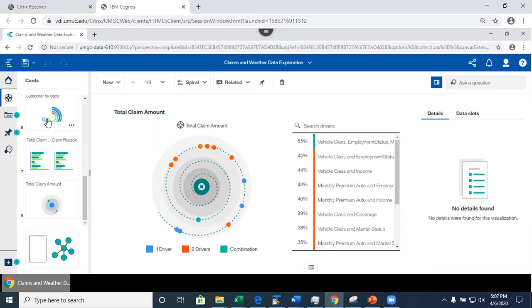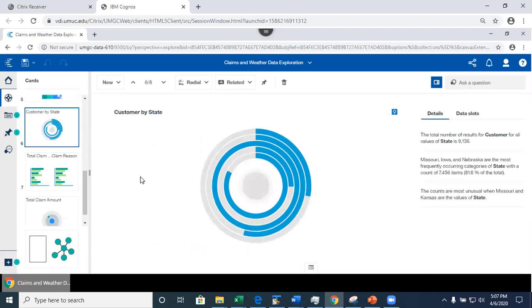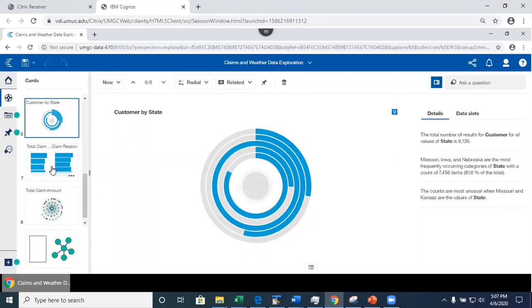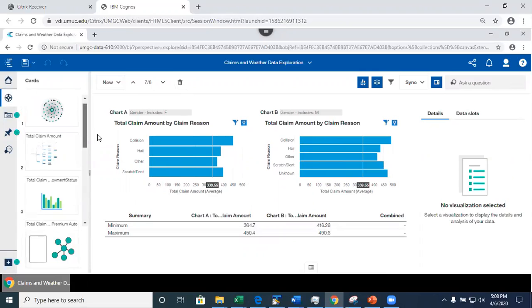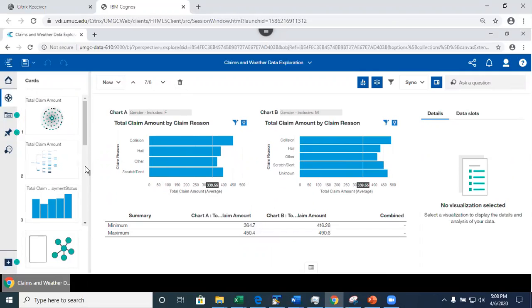Am I able to change the colors? Am I able to add some text to this? Just think about it. Am I able to add special shapes? Is there a way for me to see a relationship between all of these visualizations? Well, only if I have a comparison, I can see some relationships. But is there a way for me to filter all of these visualizations to a specific area? If I apply a filter to one visualization, it will automatically apply to the others. The answer is no, right? We cannot do all of that.